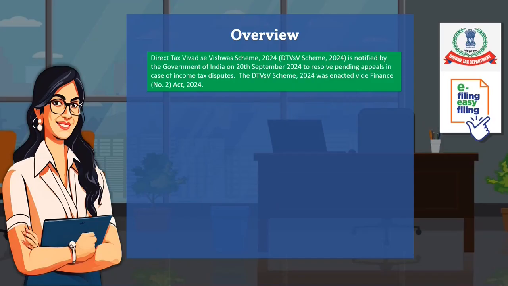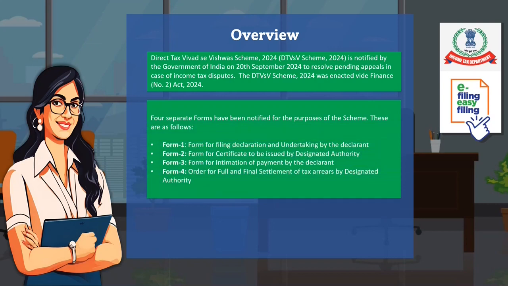The DTVSV Scheme 2024 was enacted by Finance (No. 2) Act of 2024. Under the scheme, 4 separate forms have been notified. Form 1 is the form for filing declaration and undertaking by the declarant. Form 2 is the form for certificate to be issued by designated authority. Form 3 is the form for intimation of payment by the declarant, and Form 4 is order for full and final settlement of tax arrears by designated authority.